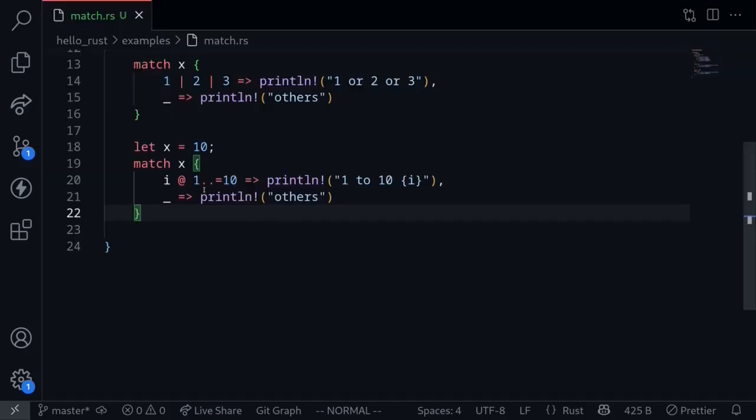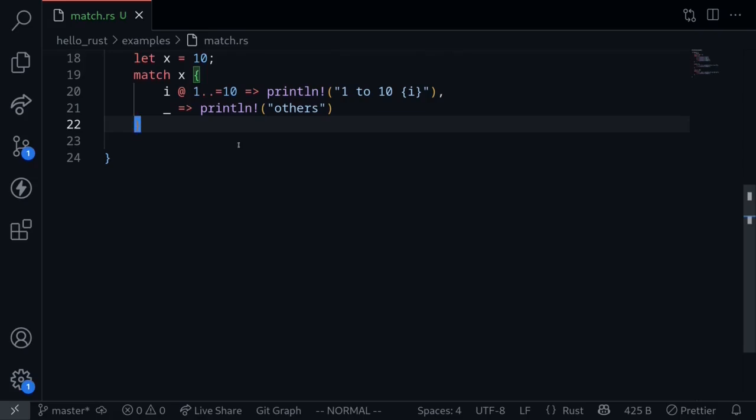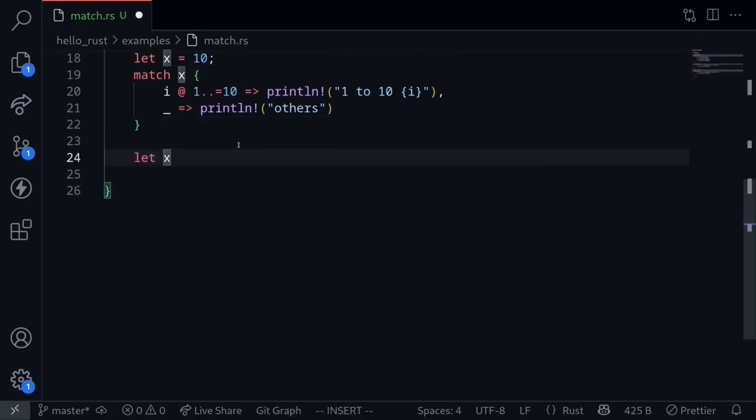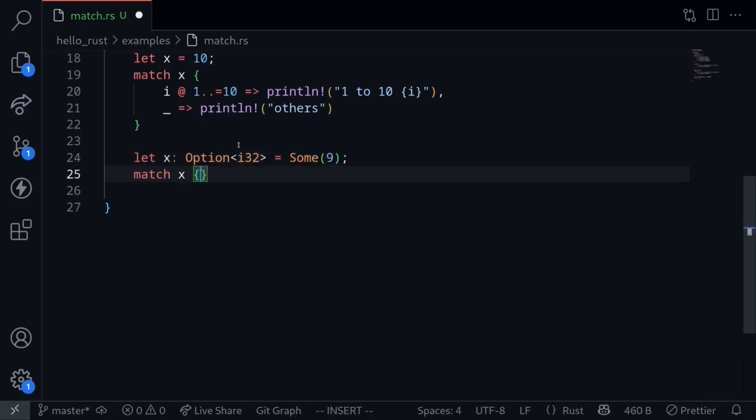So far we saw examples of matching a simple variable, but the two most common cases for using the match statement are with the Option and the Result enums. So let's look at an example of an Option. Let's say that x of type Option of i32 is equal to Some with some number. Let's put in a 9 over here. Again, we'll use the match statement. So there are two possible values for an Option: Some with some kind of value inside, and None.